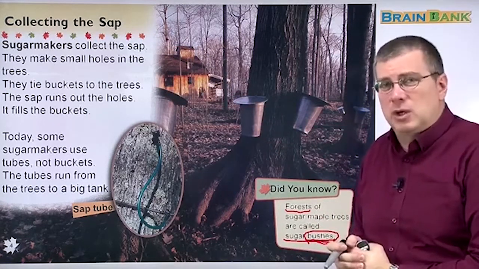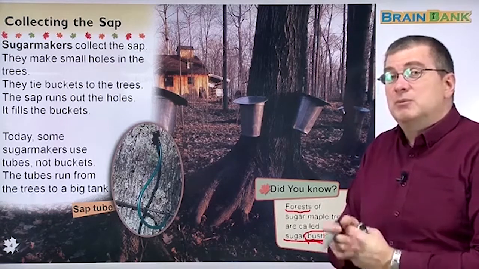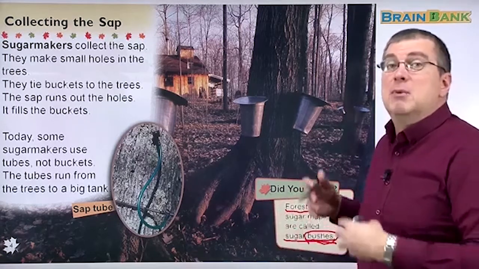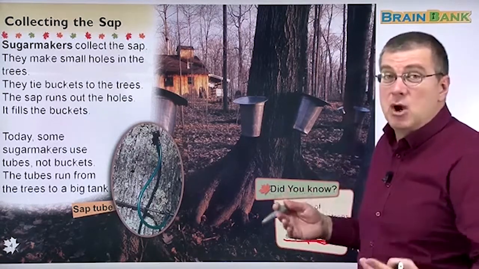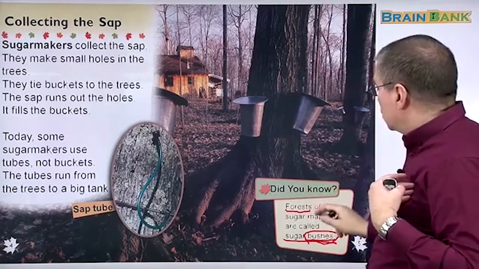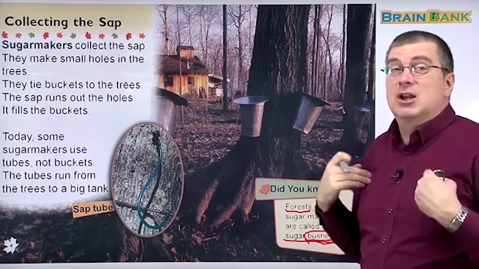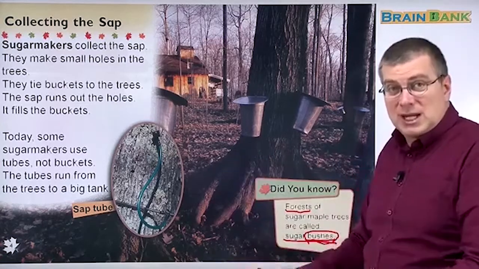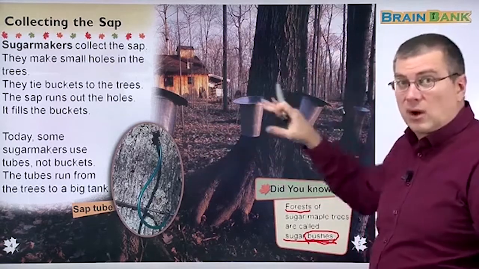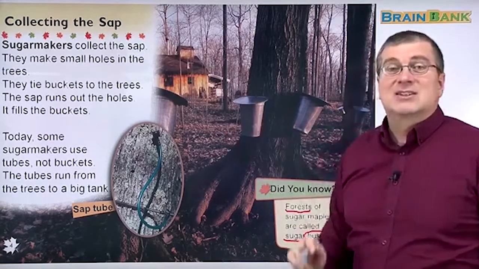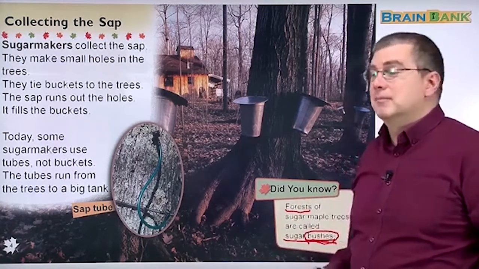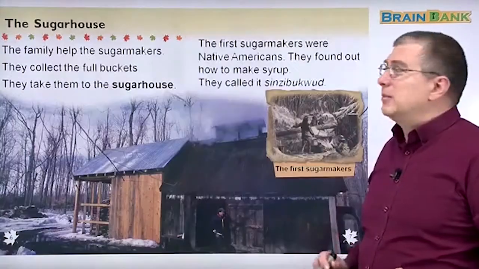And sometimes we find words like this. Some certain jobs, people who do those jobs, they'll use special words that are not normal words, that most people don't use and most people don't know. I didn't know that. I didn't know that you call a forest of sugar maple trees a bush. If I hear bush, I think it's a small tree, right? A small plant, like a tree, but it's a small plant, not a whole forest. Okay, so this is a special word that some people use in their job. So sometimes you hear these types of words and you learn them. Interesting. Let's continue with how to make syrup.